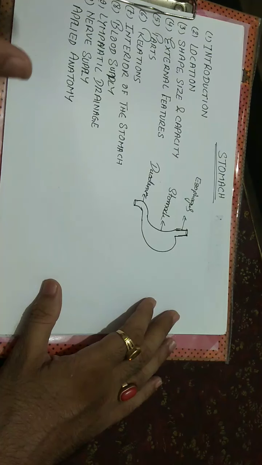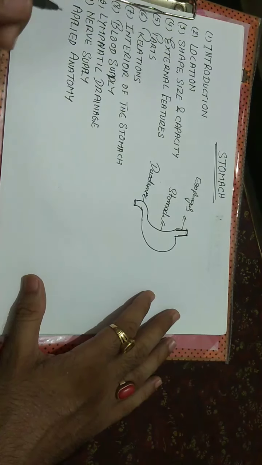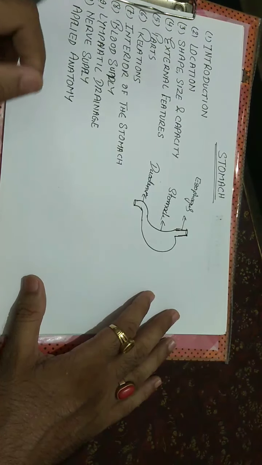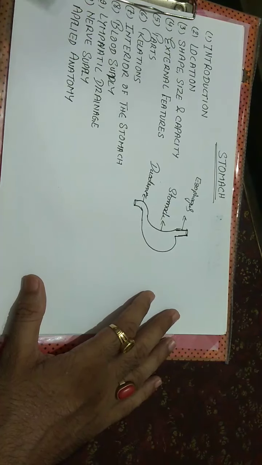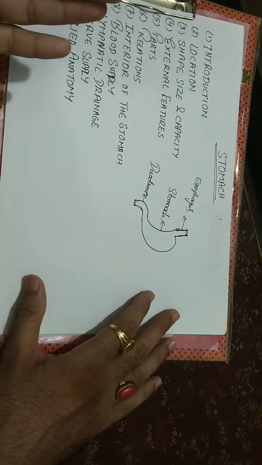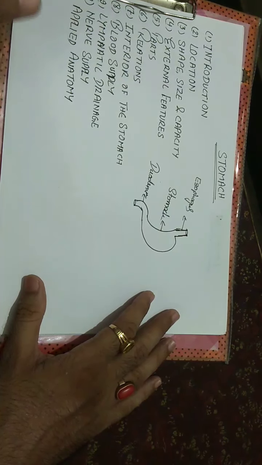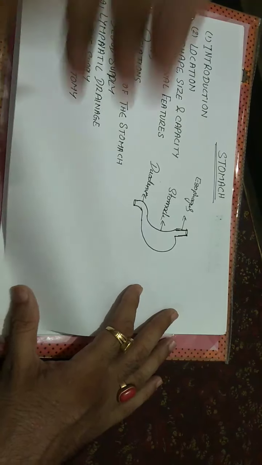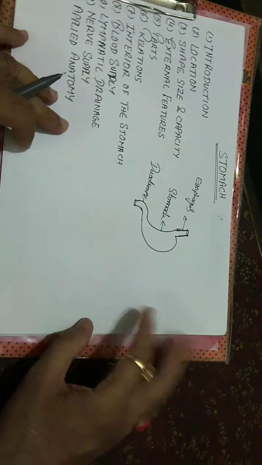The stomach mainly acts as a reservoir of food, which mixes the food with gastric secretion to form a semi-fluid substance called chyme. It also secretes hydrochloric acid from the gastric glands, which destroys the bacteria present in the food and drink. So this is all about the introduction of the stomach.